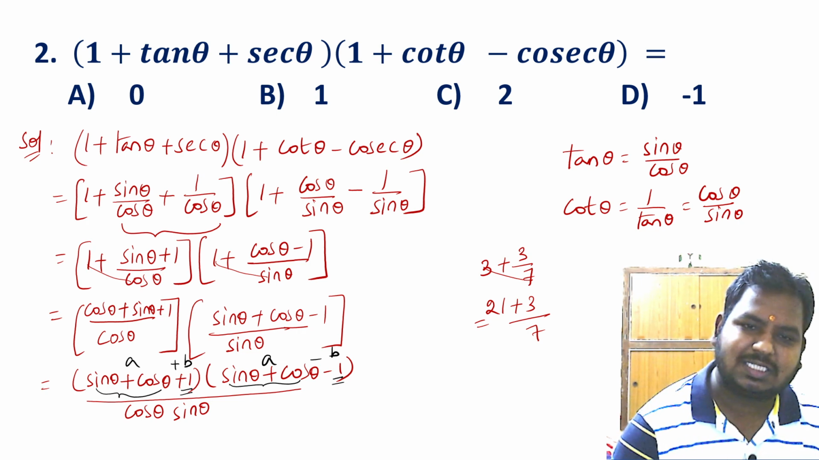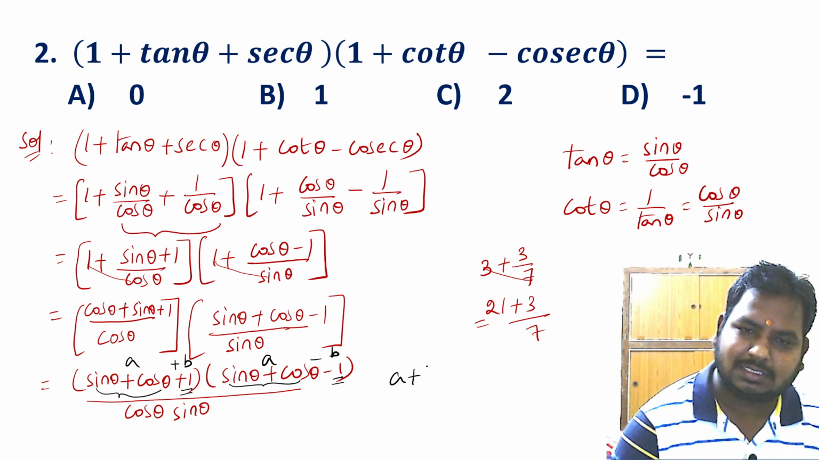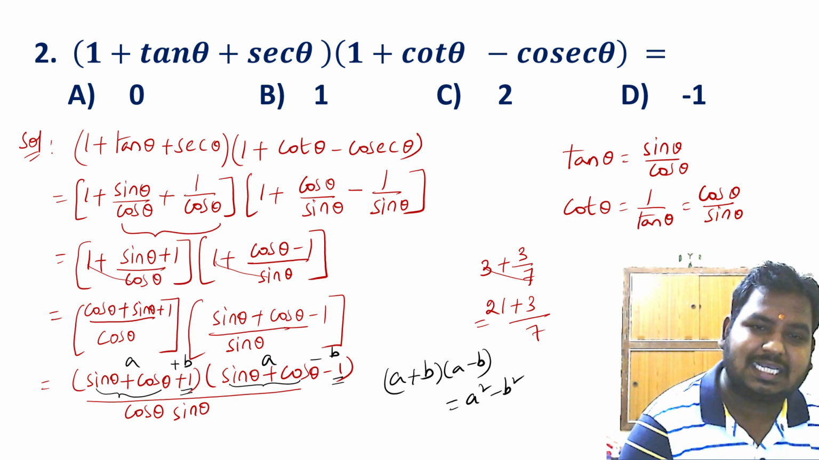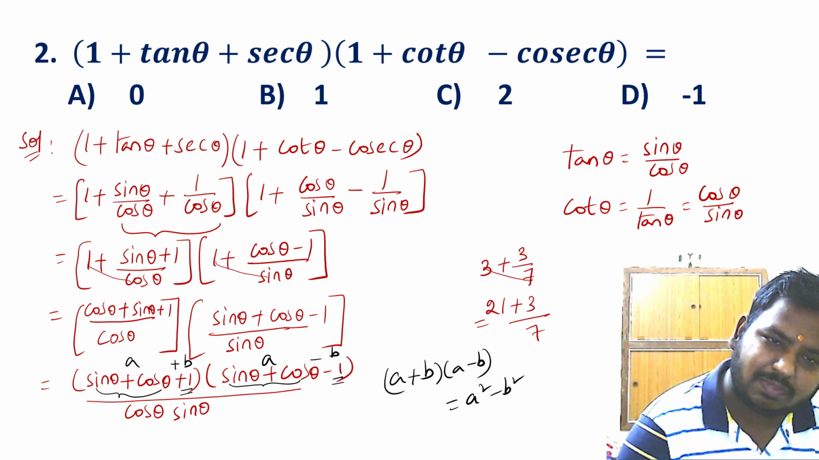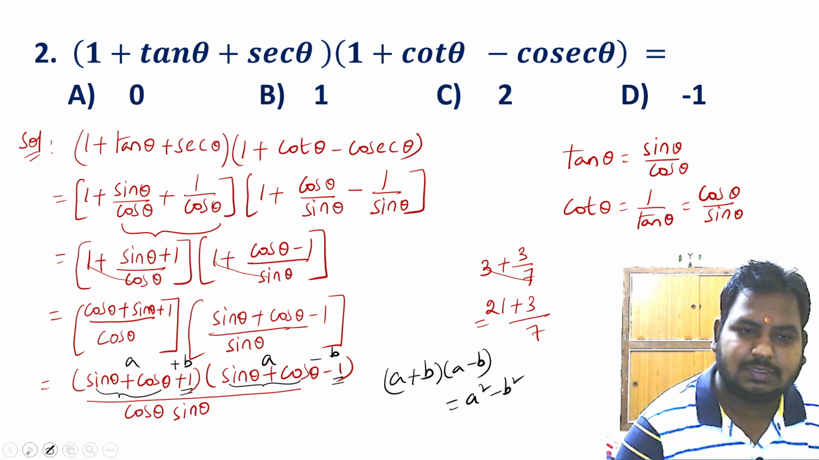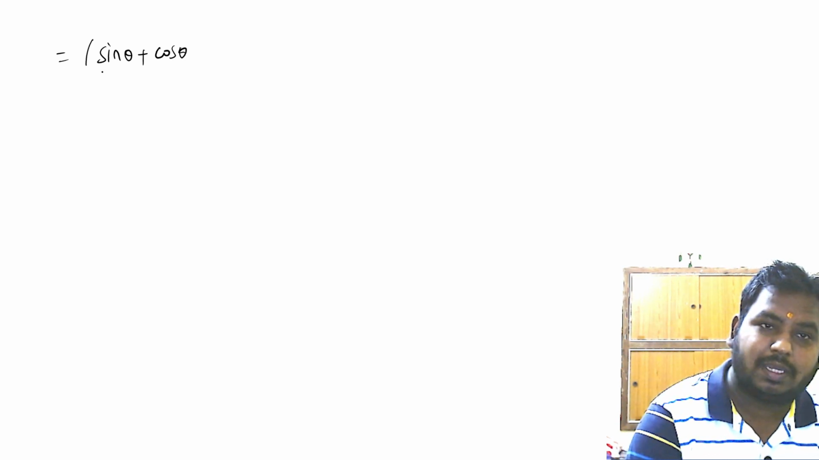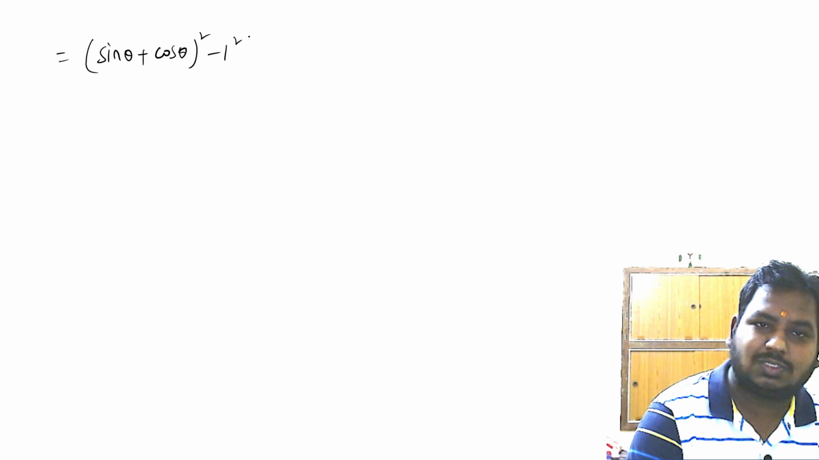We know that a plus b into a minus b is a square minus b square. What is a here? A is sin theta plus cos theta. What is b here? B is 1. Done. Now sin theta plus cos theta, whole square, minus 1 square by sin theta cos theta.